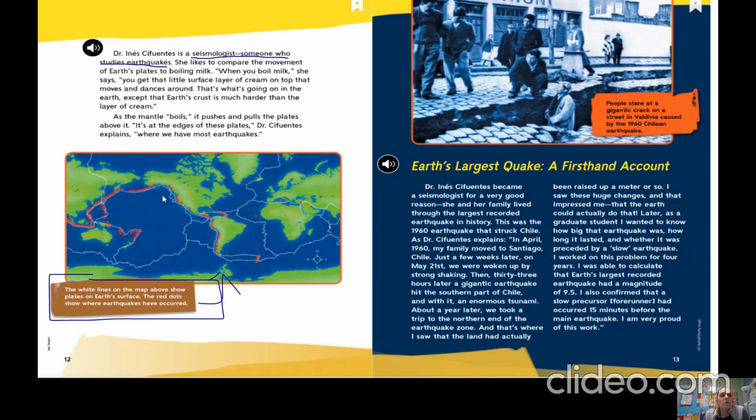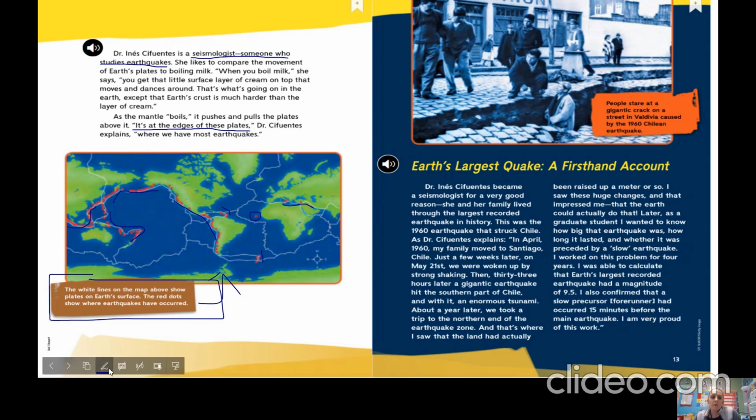Well, according to this picture and what we read here, earthquakes occur at the edges of the plates. And if you look at every one of these, they are occurring at the edges of these plates. Now, here's one that did not, and sometimes it can happen, but most of the time, you're going to have it occur at the edges. Okay, so let's continue reading and see why most earthquakes occur at the edges of these plates.